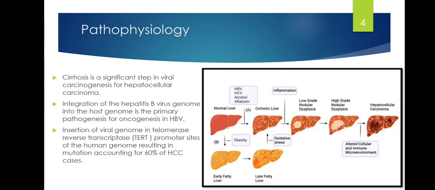Pathophysiology. Liver cirrhosis is a significant step in viral carcinogenesis for hepatocellular carcinoma. Basically, first the liver needs to undergo cirrhosis, thereafter viral carcinogenesis occurs. The integration of the hepatitis B virus genome into the host genome is the primary pathogenesis for oncogenesis in hepatitis B virus. Insertion of the viral genome in telomerase reverse transcriptase promoter sites of the human genome results in mutation, accounting for 60% of hepatocellular carcinoma cases.